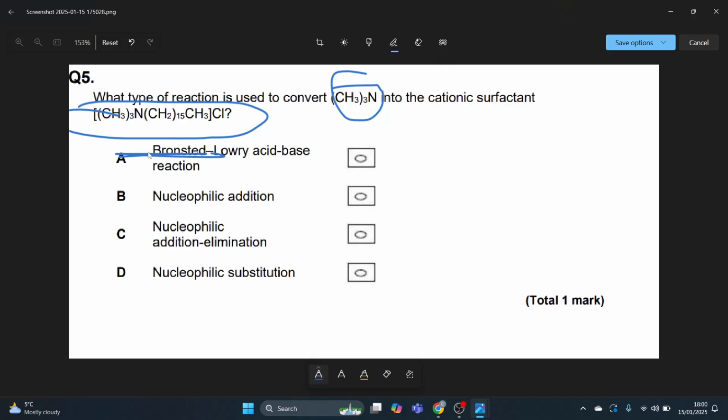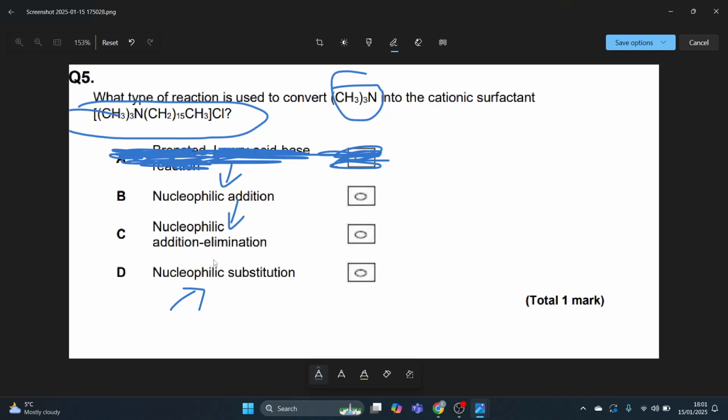It's definitely not that. I feel like they just added that one, and they knew most students would cross it off. Now I'm left with nucleophilic addition, addition elimination, nucleophilic substitution, all the nucleophilics. And it's obviously from year 1, that's from year 2, that's from year 2.